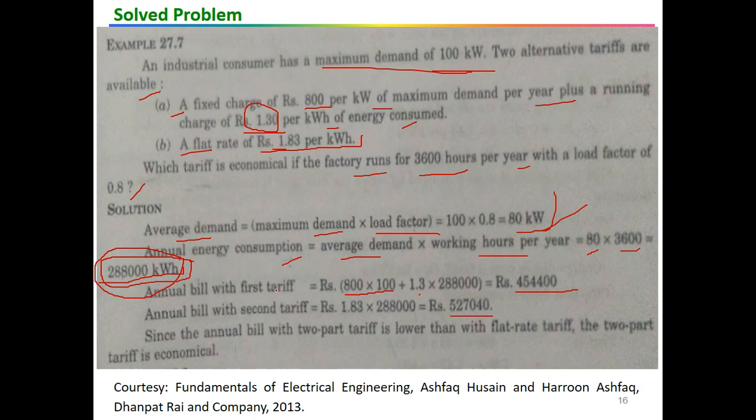If I calculate this, what we will find is that the annual bill with the two part tariff is lower. So this is with the two part tariff, and then the flat rate tariff. So the two part tariff is economical. We have to choose this two part, that is A, as the economical. So this is all about the different types of tariff and the elementary calculation of energy consumption.